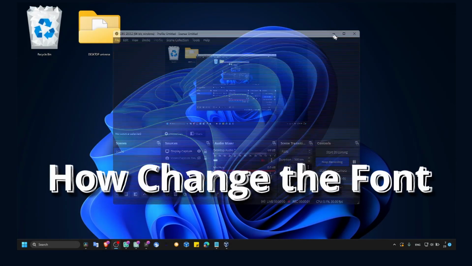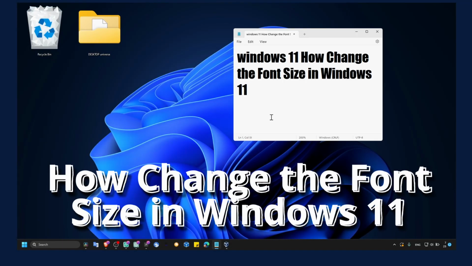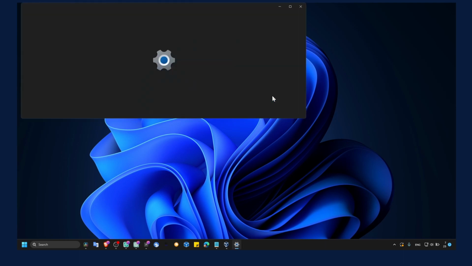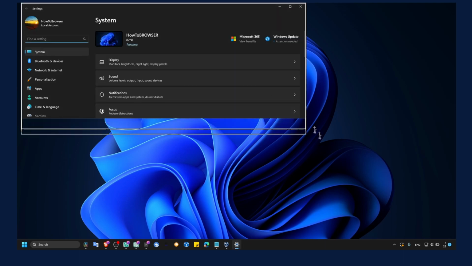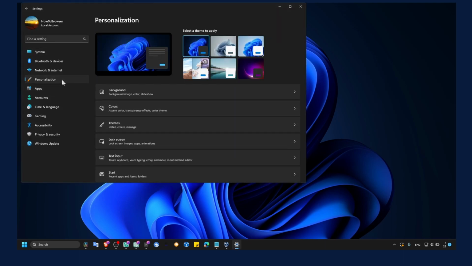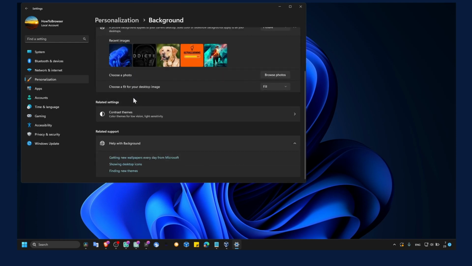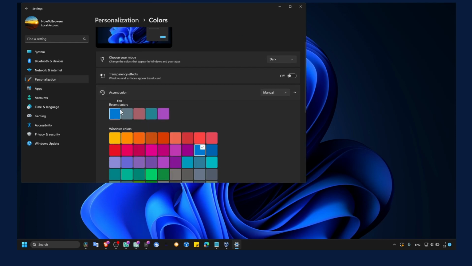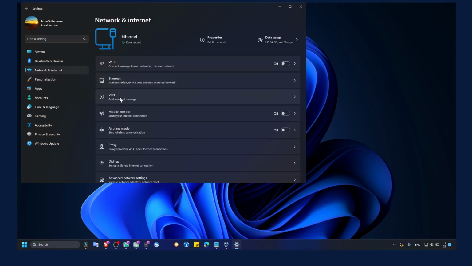In this tutorial, I'm gonna show you how you can change the font size in Windows 11. So press on your keyboard Windows logo plus I, and now we have to go to personalize, and here we have background. Here we also have color. From here you can turn off transparency if you want.